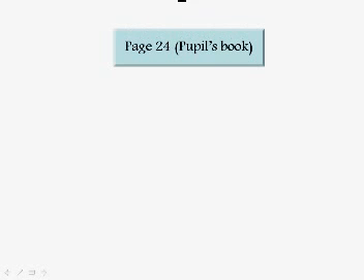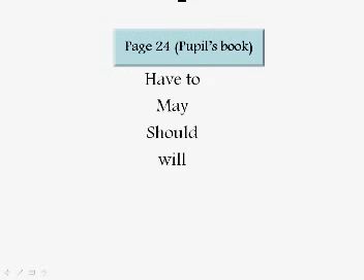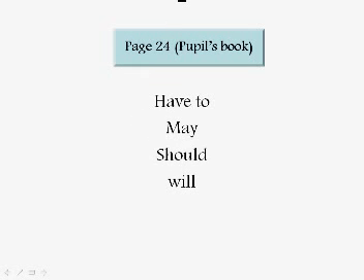Actually, in your book on page 24, okay, you have 4 modal verbs, okay, which are the focus of your grammar lesson. I will only concentrate on those 4, which are have to, may, should, and will. Okay? And we'll see how each is used.